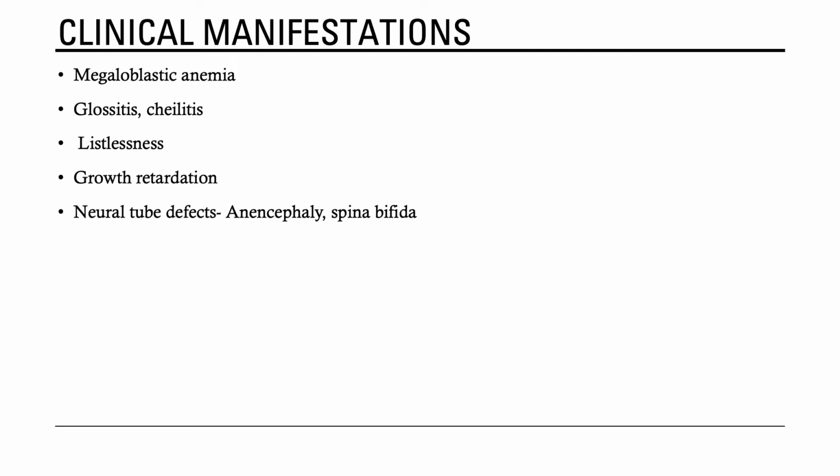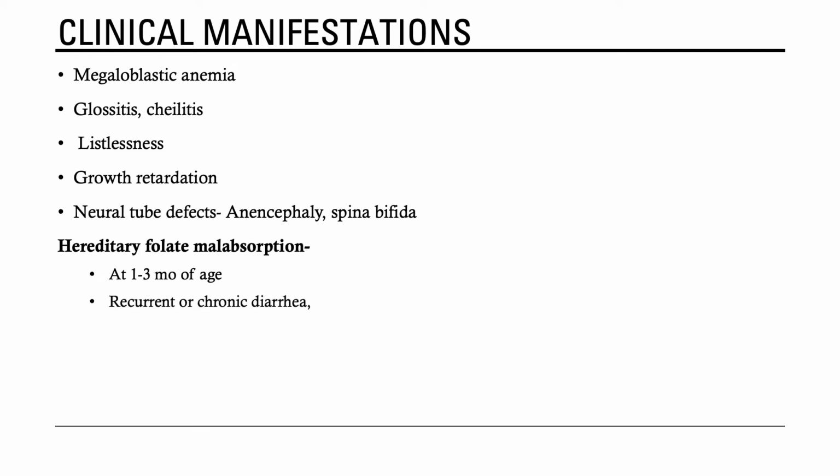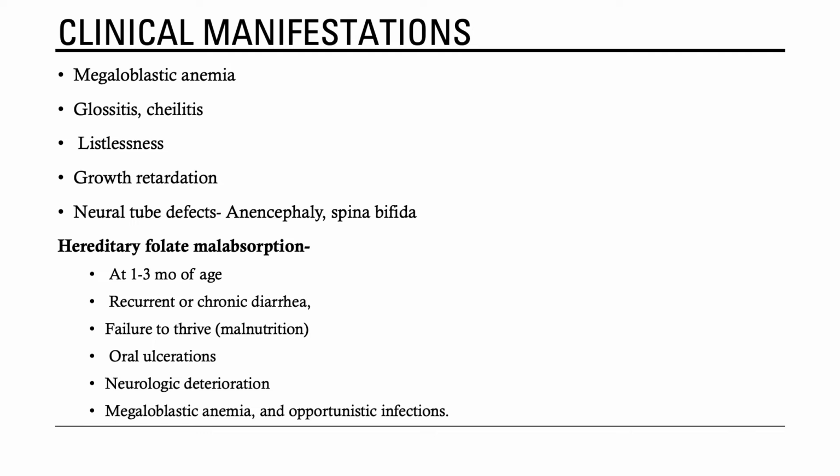Now these are generalized features. If the child has hereditary folate malabsorption, what are the clinical features? It will present at 1 to 3 months of age with recurrent or chronic diarrhea, with failure to thrive, oral ulcerations, neurological deterioration, megaloblastic anemia and opportunistic infection.